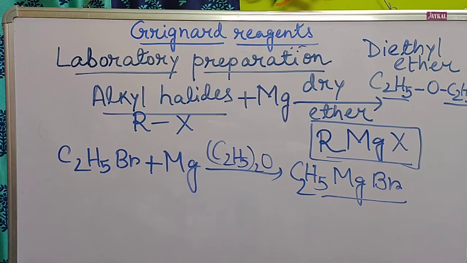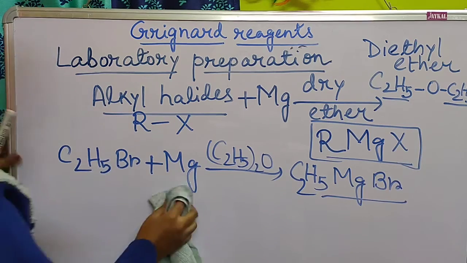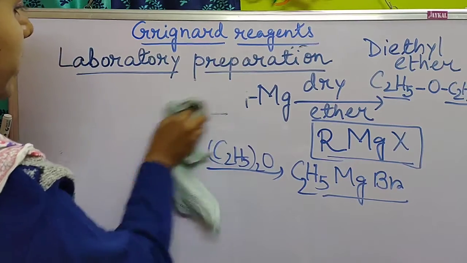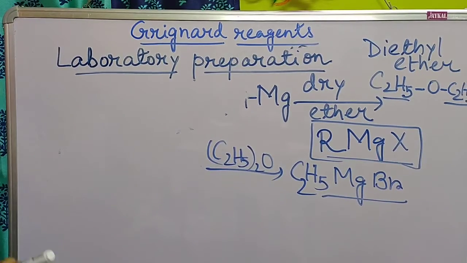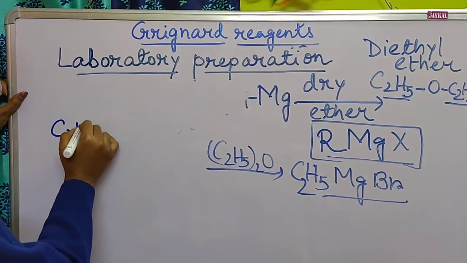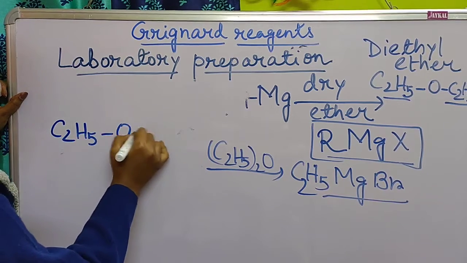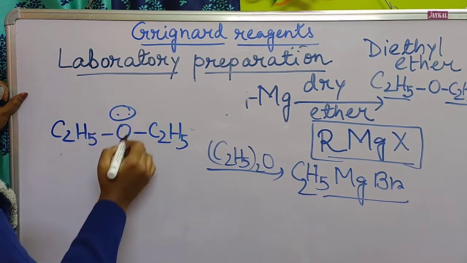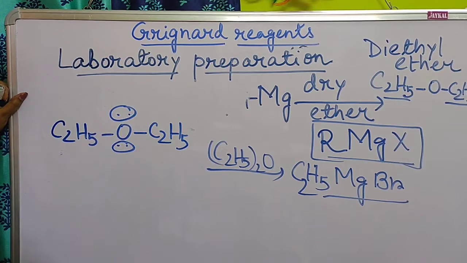So what is the role of ether here? As we know, ether contains oxygen in the center, which has two lone pairs of electrons or two unshared pairs of electrons.